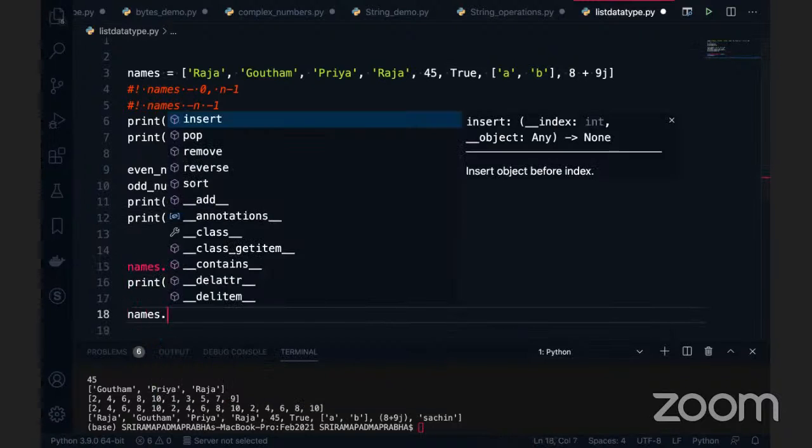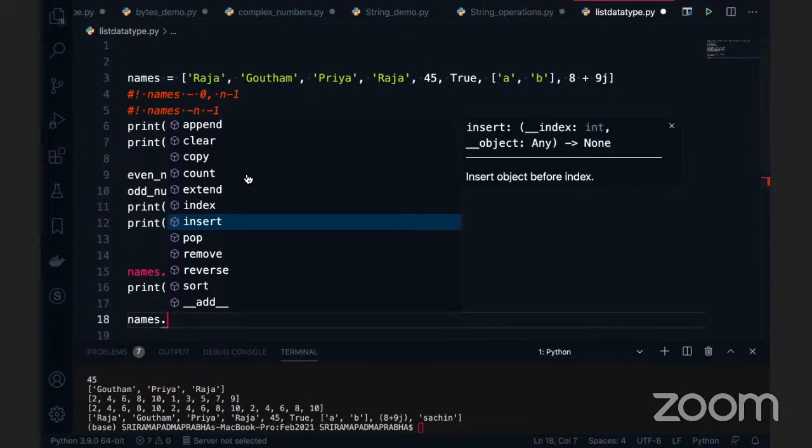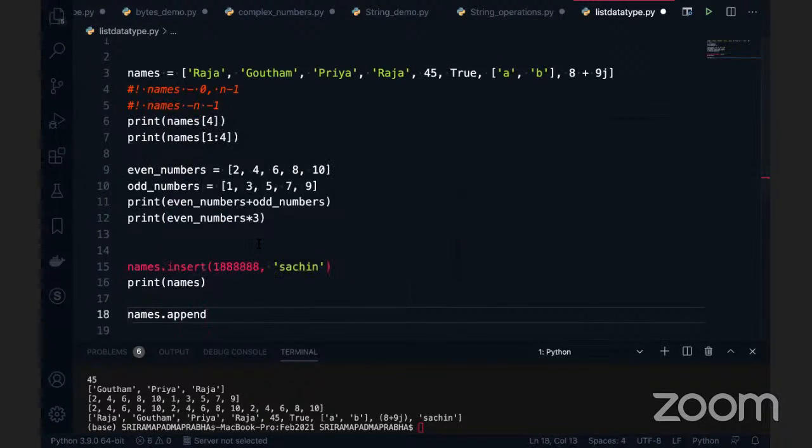So for example, names dot, what are the other functions we have here? So insert we have seen now. What are the other functions we have? So there is something called append. Append is the function which by default will add at the end of the given list. For example, this time I want to add Dravid. Can it be possible, guys?